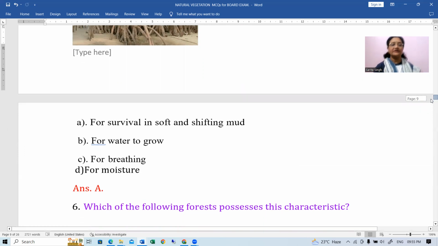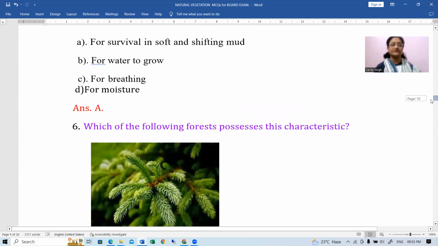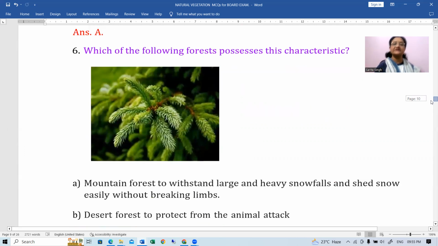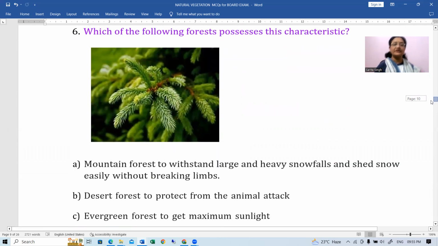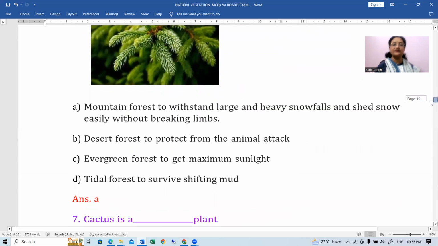Okay, that's why these are also called breathing roots, right? Next, which of the following forests possesses this characteristic? Mountain forest to withstand large and heavy snowfall, shed snow easily without breaking limbs. Desert forest to protect from the animal attack. Evergreen forest to get maximum sunlight. Tidal forest to survive shifting mud. A is the best answer for this. Mountain forest to withstand large and heavy snowfalls.